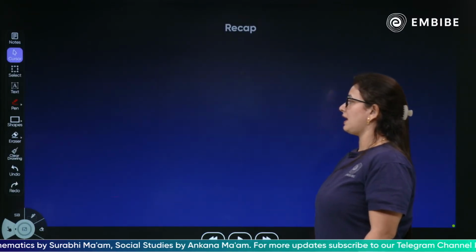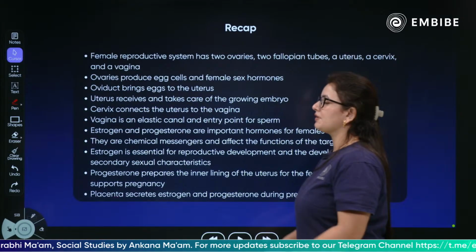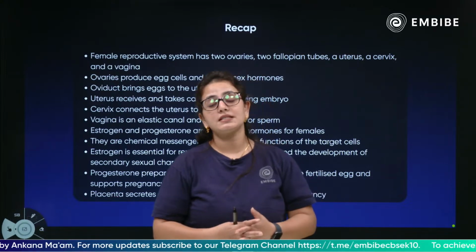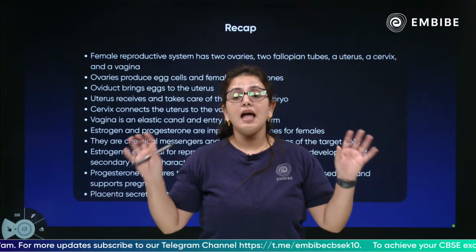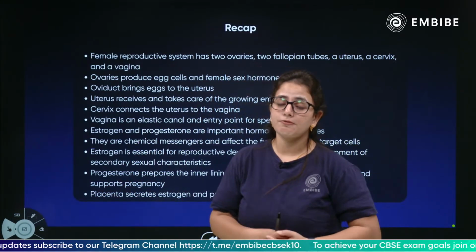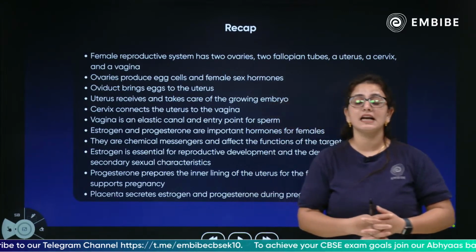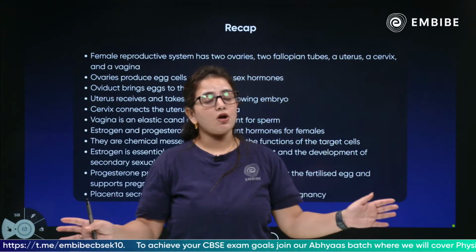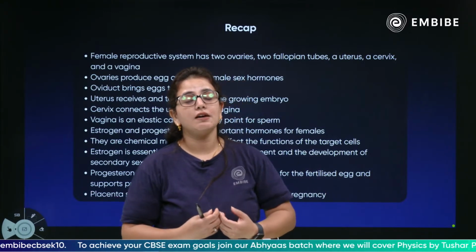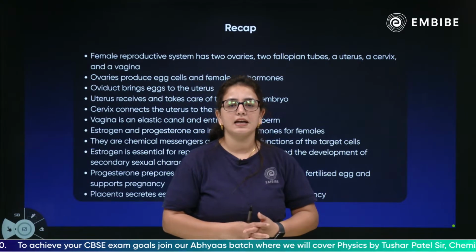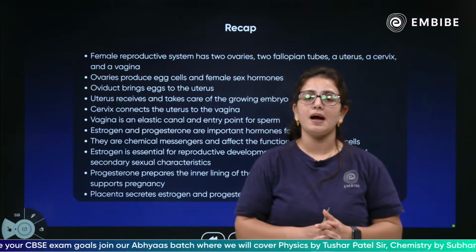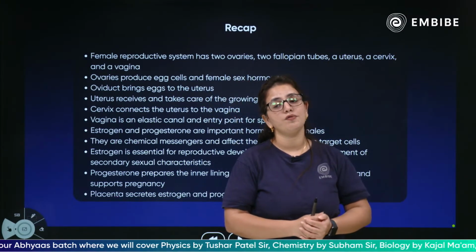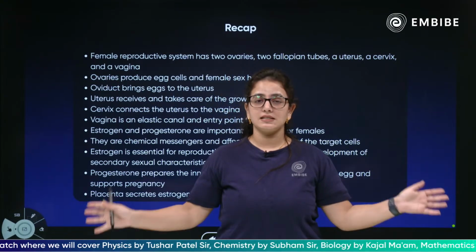So the very first thing, children, let's have a quick recap of what we studied yesterday. Yesterday we studied the female reproductive system. We discussed the parts of the reproductive system, and each and every part has a specific function to perform. If you have missed this session, we have also discussed the female sex hormones, what they do for the development of the female reproductive system, and what secondary sexual characteristics are developed by the female sex hormones secreted by the adrenal gland and of course the ovaries. This is what we discussed in yesterday's session.